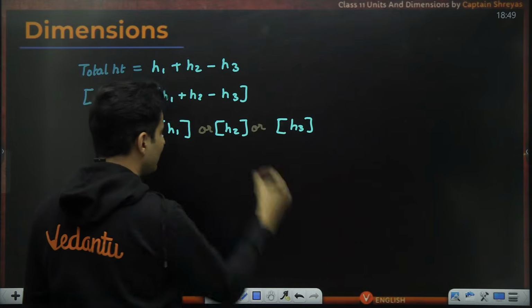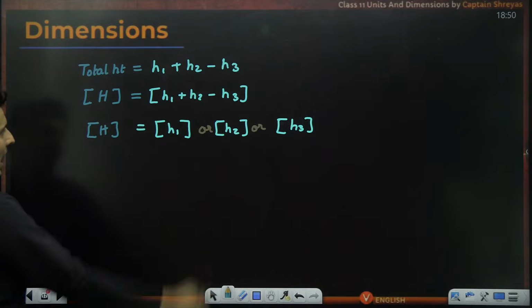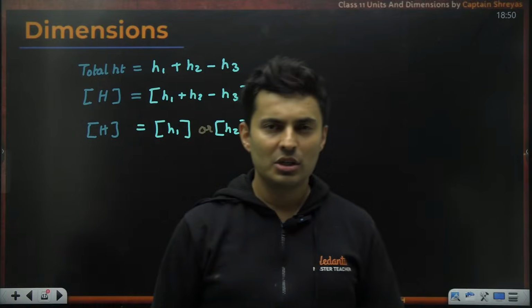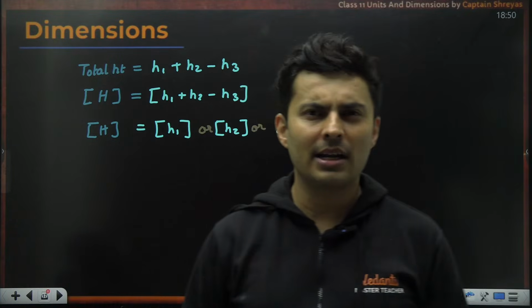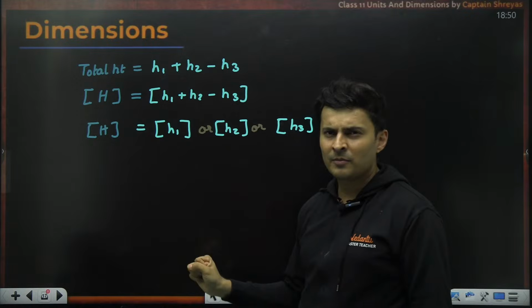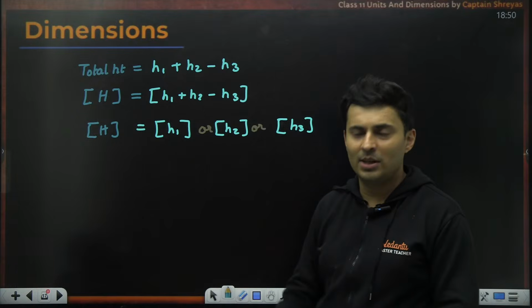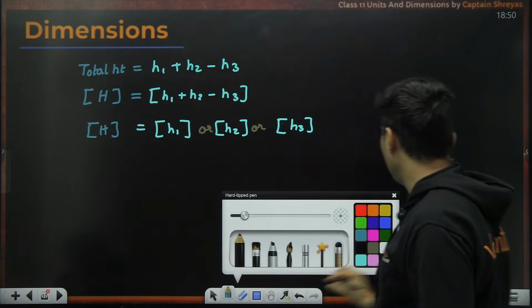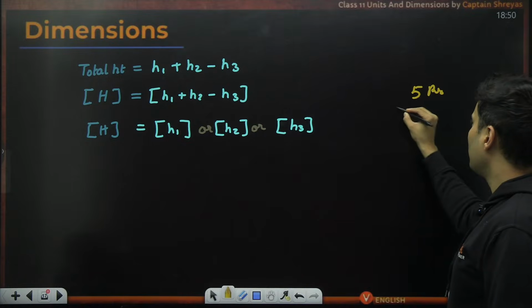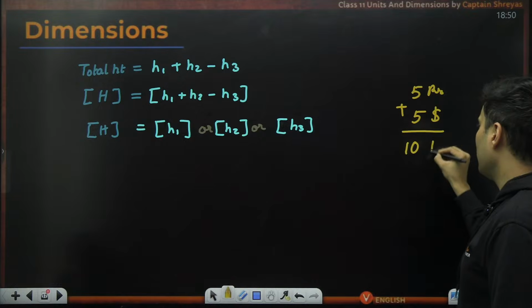This, I think, is the more appropriate answer, because whenever you add or subtract, do not literally add or subtract the dimensions. When I'm trying to find the combined thing's dimension, I can add only those quantities which have the same dimension. Like, for example, I cannot say 5 rupees plus $5 is 10 rupees.